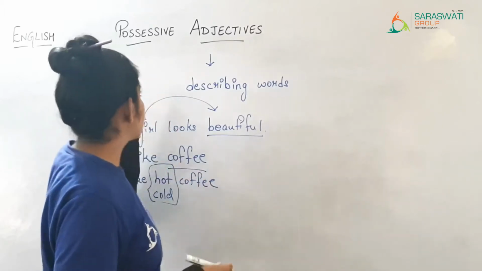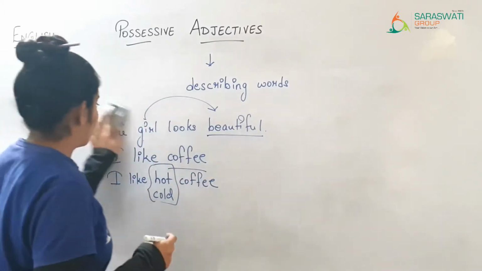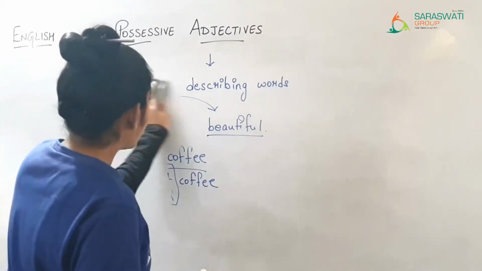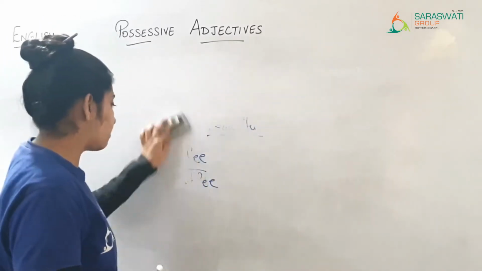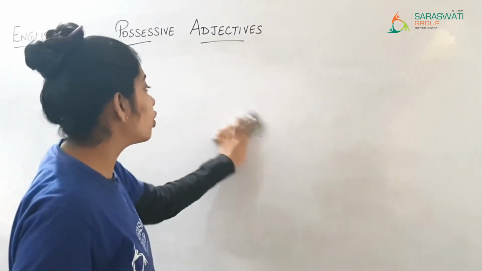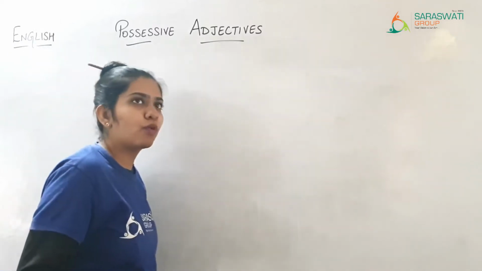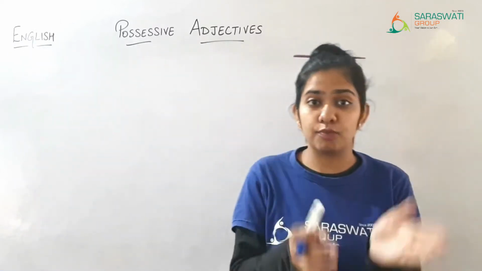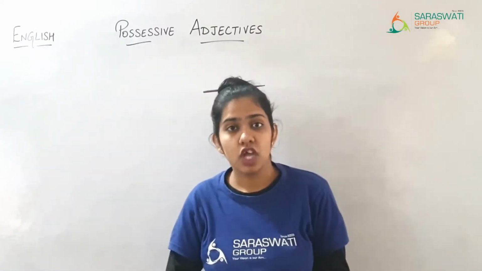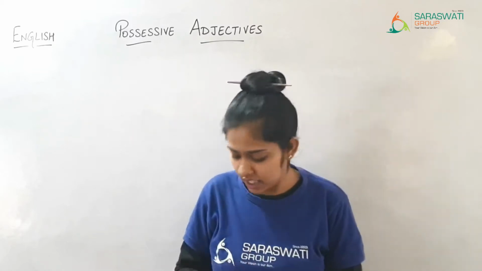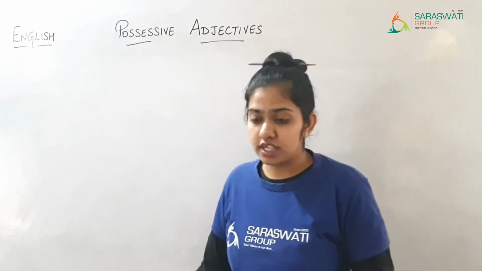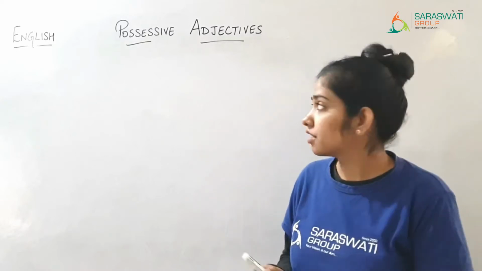Now we are going to study possessive adjectives. I know that you will get confused between possessive adjective and possessive pronoun. You will ask what is possessive, again possessive pronoun and possessive adjective. But possessive adjective is really very easy.